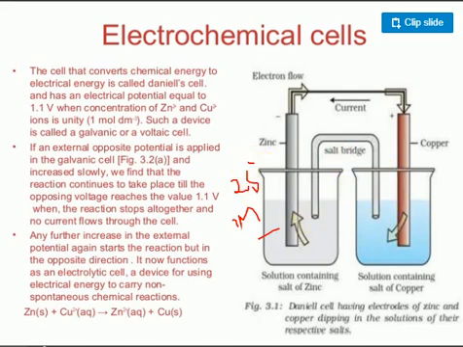As time goes on, the concentration of Zn2+ ions increases. The concentration of the copper ion will decrease. So this is the internal circuit, and this is the external circuit. If you place a voltmeter there, it will measure how many volts are generated.